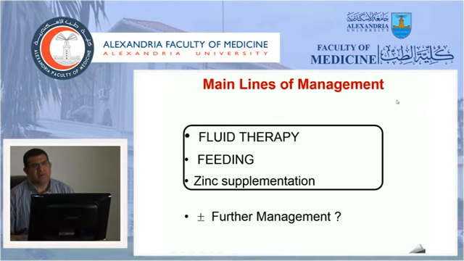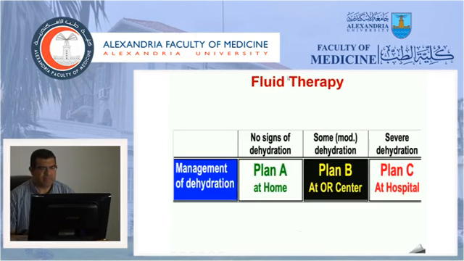We move now to another very important part, the management of acute gastroenteritis. The management in all different types and degrees of dehydration will include 3 important parameters, which are fluid therapy, feeding, and zinc supplementation, plus or minus other types of management according to each case.